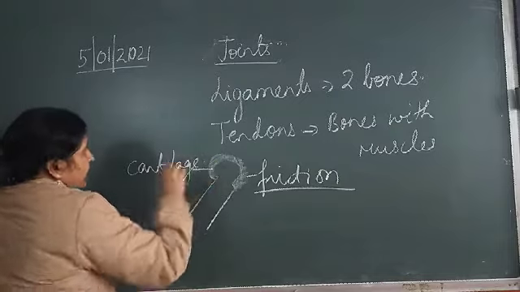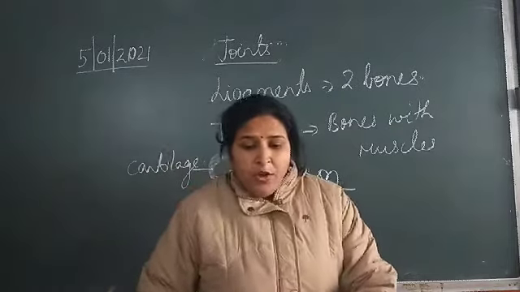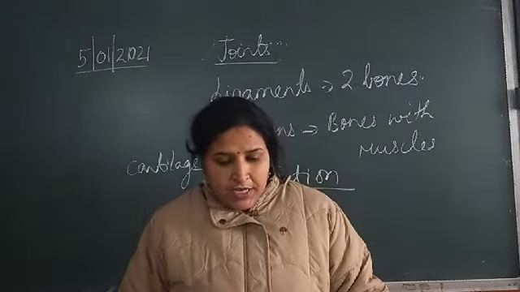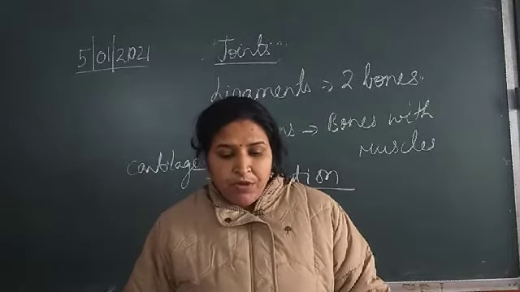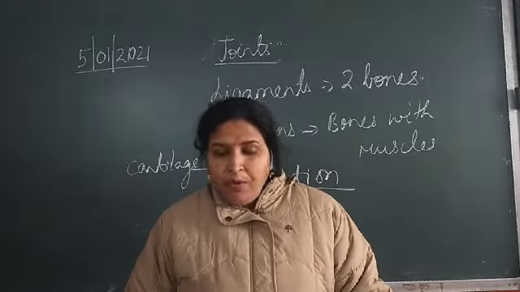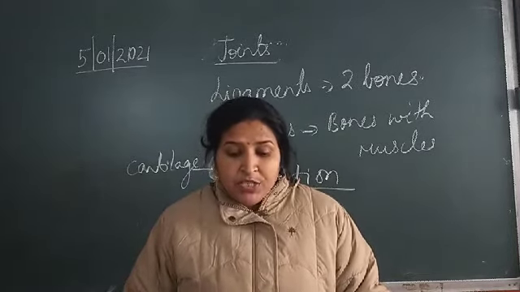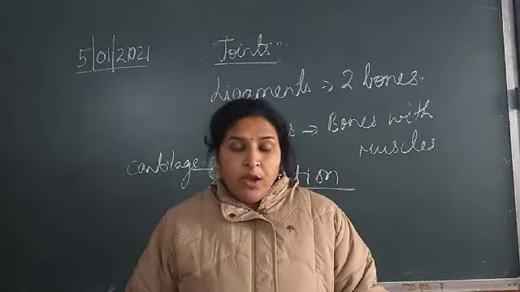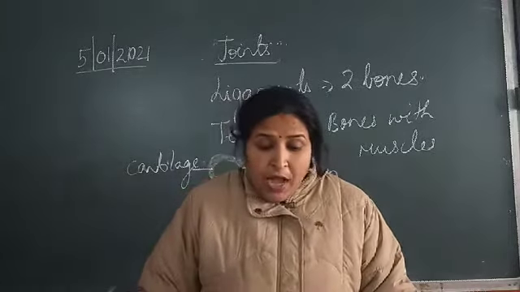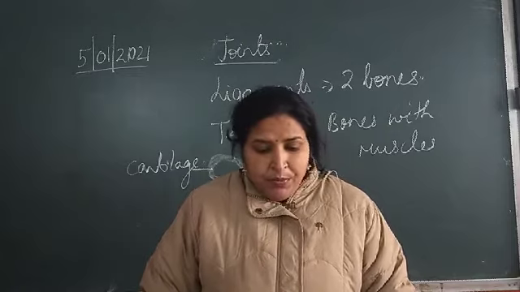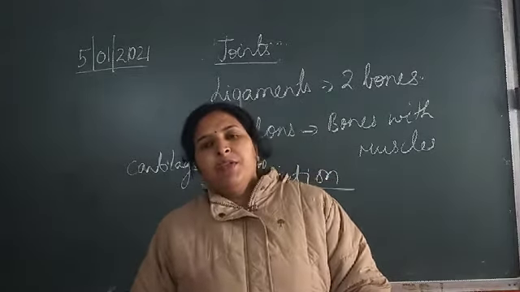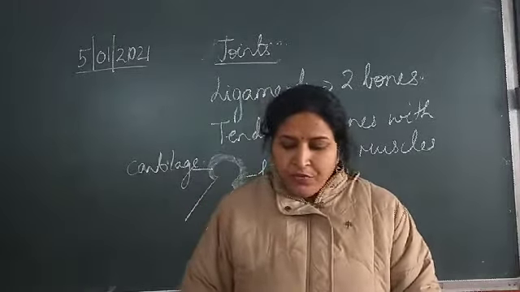Is that clear? The ends of bones are covered with soft cartilage. It acts as a cushion between the bones and prevents them from rubbing. The cartilage reduces friction between the bones and absorbs shock. Cartilage pads are present between the vertebrae. You already know that between the vertebral column also we have the presence of cartilage.